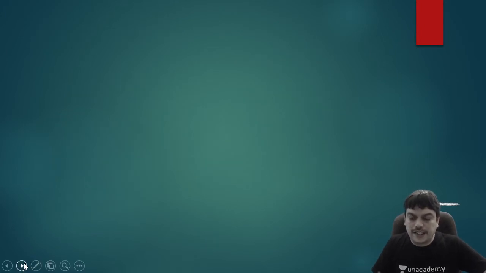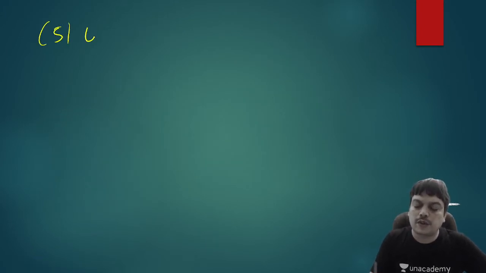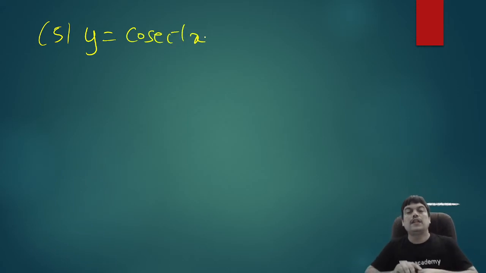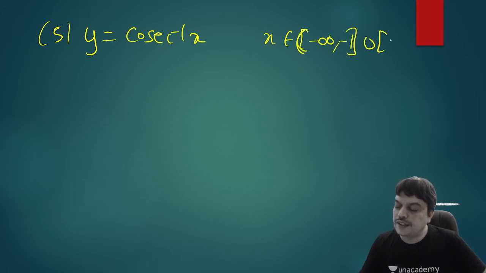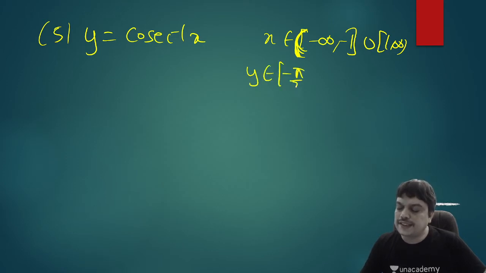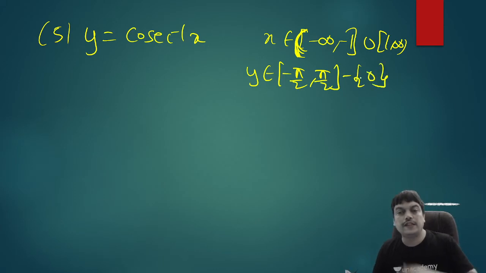Now in the same manner, let us find the derivative formula for the function cosecant inverse x first, and then we'll also find it for secant inverse. So what is the domain? It is minus infinity to minus 1, union 1 to infinity. That is the interval for x. So open at minus infinity, closed at minus 1, again closed at 1, open at infinity. And the range is similar to the sine inverse function, except that 0 is excluded because at that point the cosecant inverse function is not defined.